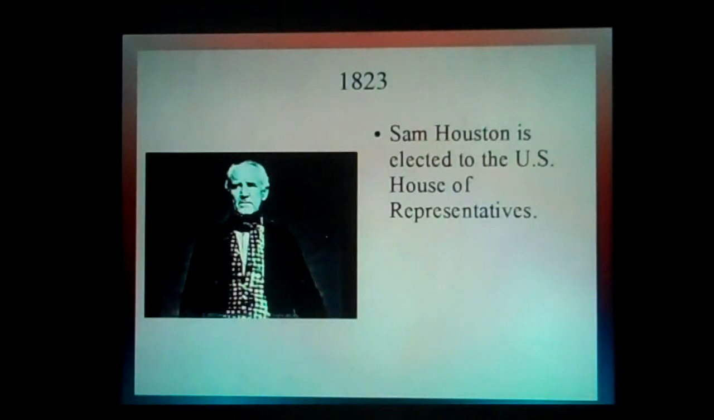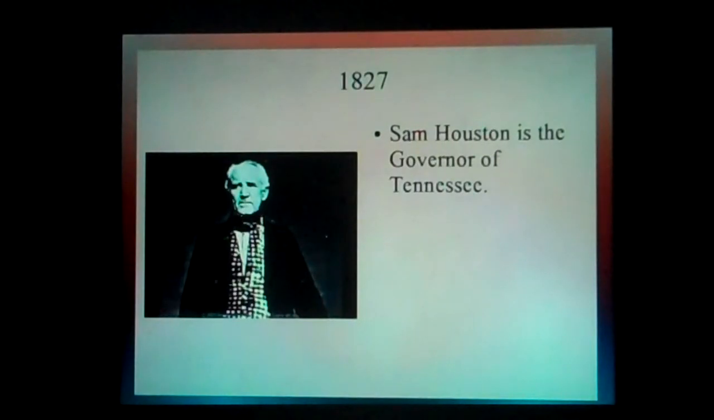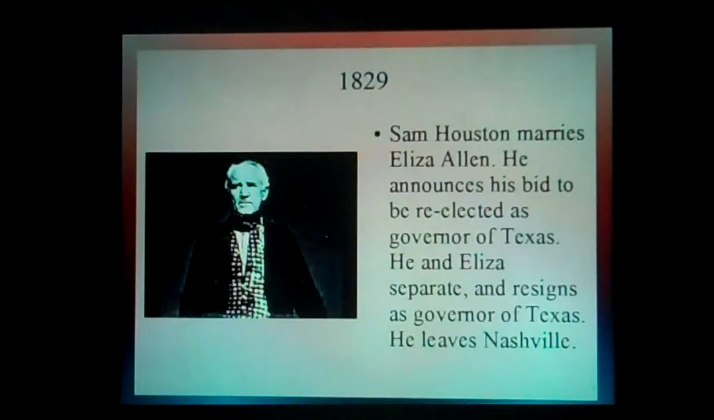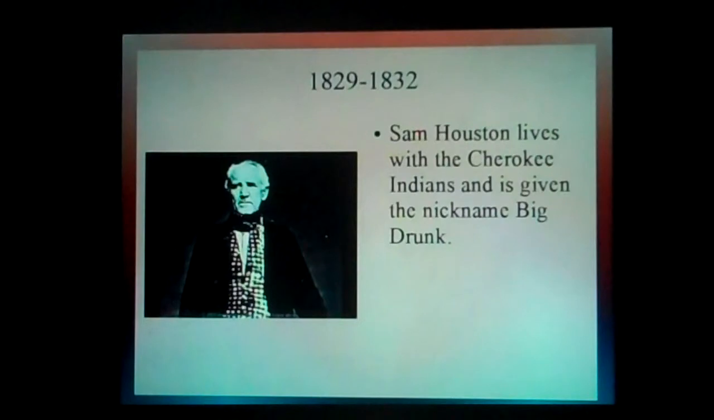1823. Sam Houston is elected to the U.S. House of Representatives. 1827. Sam Houston is the Governor of Tennessee. 1829. Sam Houston marries Eliza Allen. He announces his bid to be re-elected for governor of Tennessee. He and Eliza separate and he resigns as governor. He leaves Nashville. 1829 to 1832. Sam Houston lives with the Cherokee Indians and was given the nickname Big Drunk.